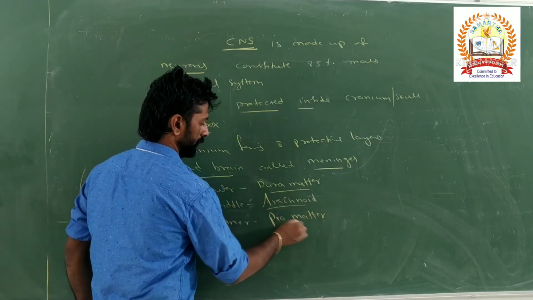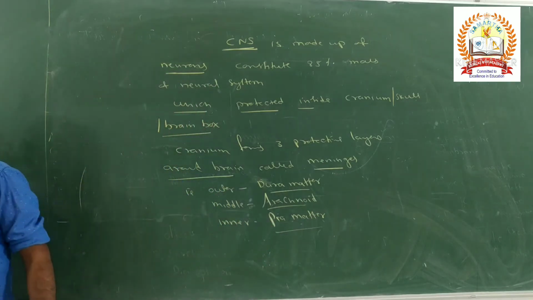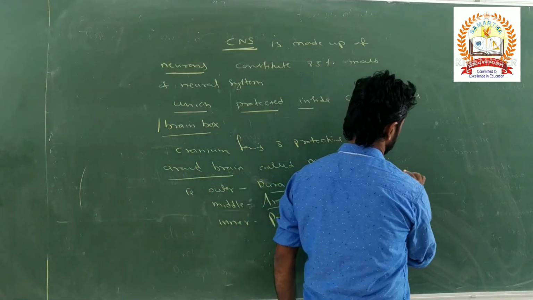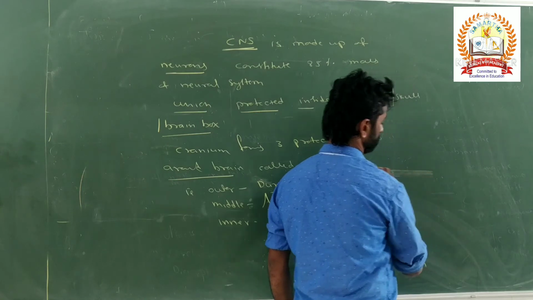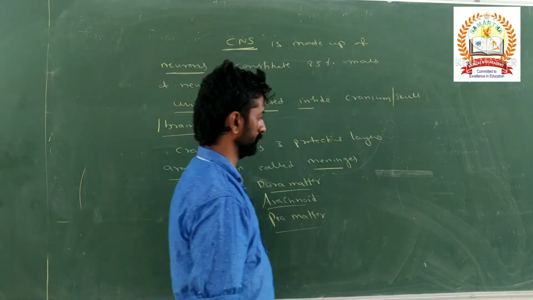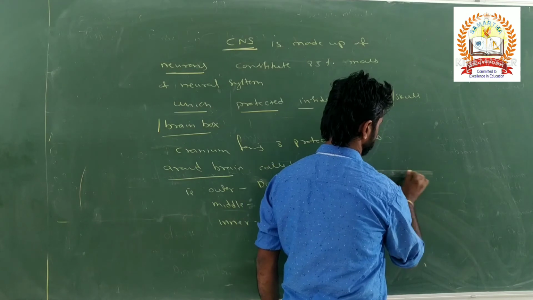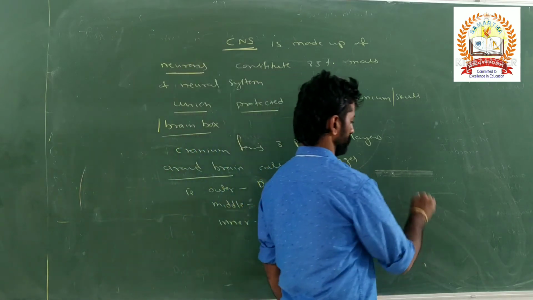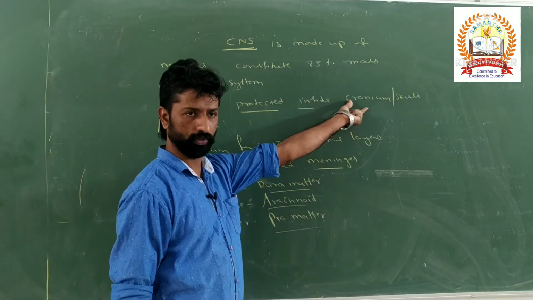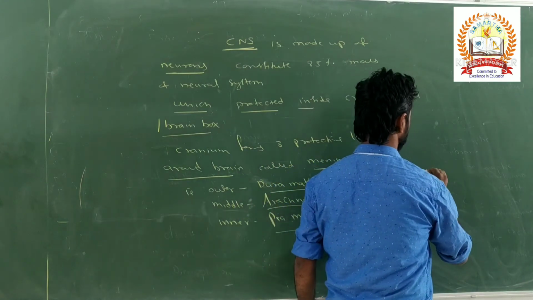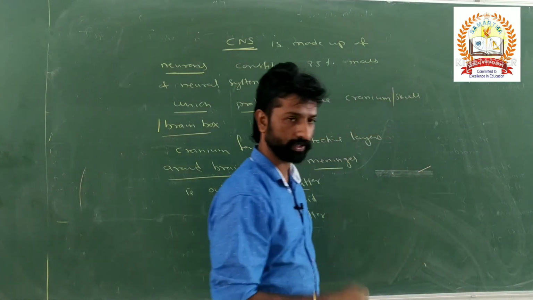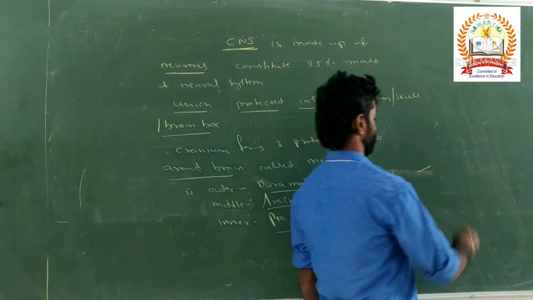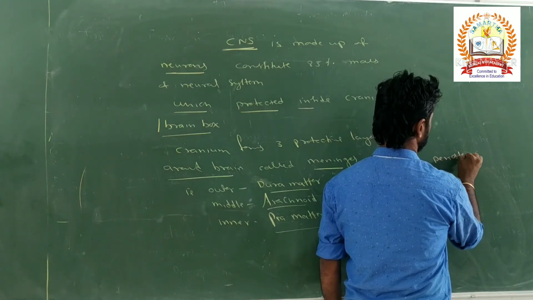So these dura mater, arachnoid and pia mater, if you want to represent them in the form of a diagram, see for example the outermost layer. Before that, say for example this is the bony covering, nothing but the cranium, made up of bones only, right? This bony covering is covered by a structure called the periosteum.